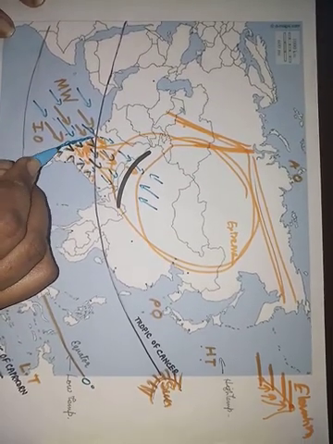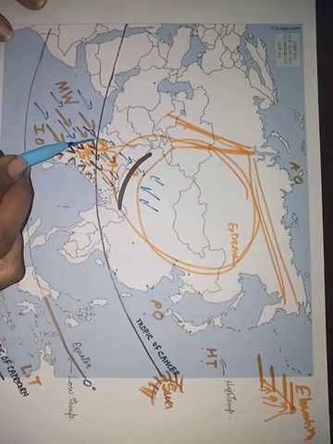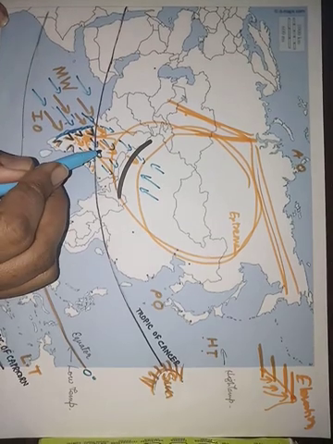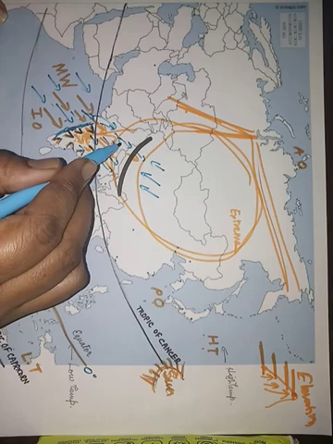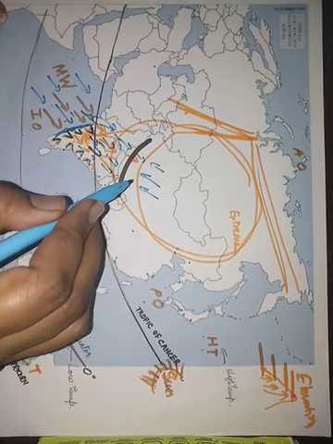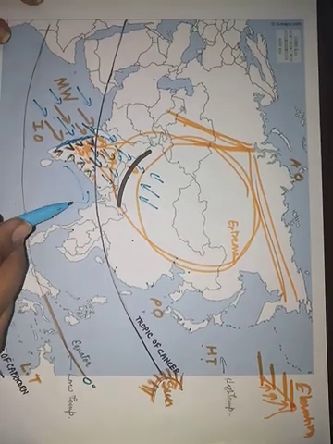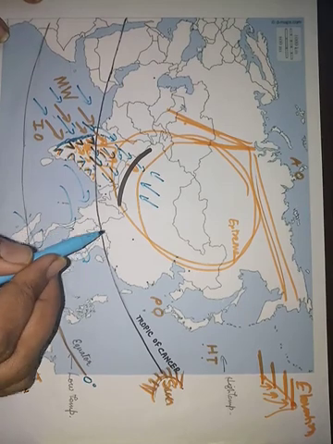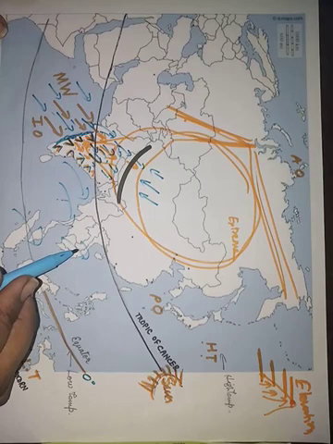Why? Because a lot of rainfall is experienced in this area. But still, as the wind has to move further, from the Gujarat side the wind enters, and then it showers all over India as well. It showers all over the group of islands and the areas on the eastern side. I hope this much is very clear.